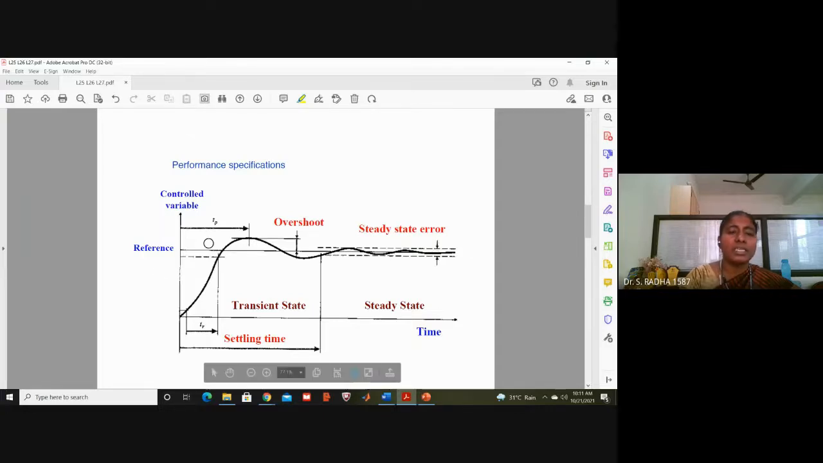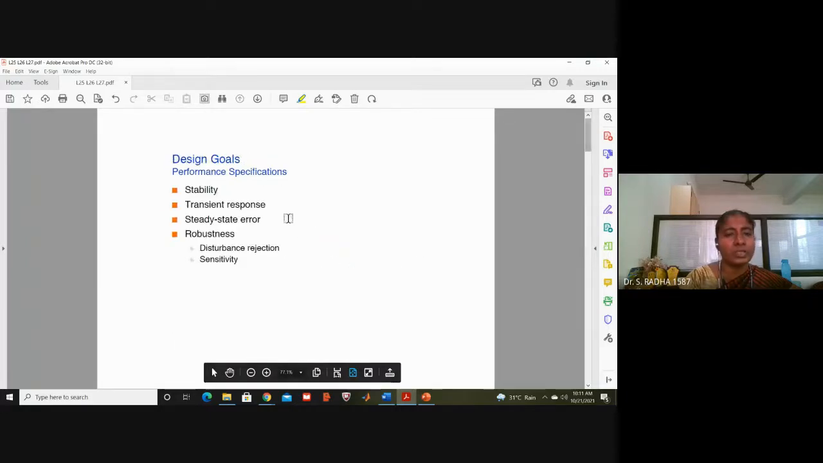In the transient response, we will calculate rise time, peak time, peak overshoot, delay time and all. At the settling period, we will calculate the settling time. All these are the terminologies. Why am I going into this? You have the transient response and you have the steady state error.